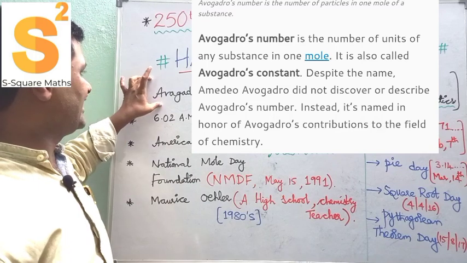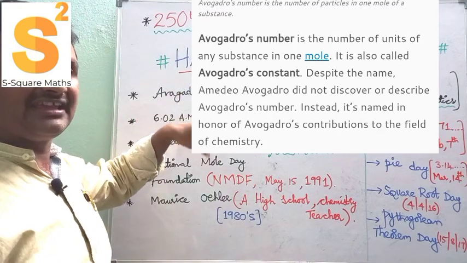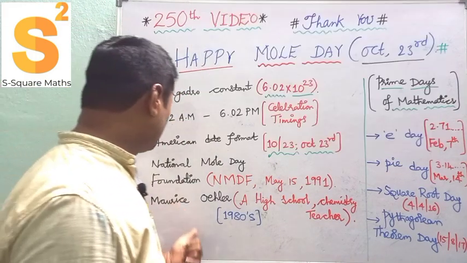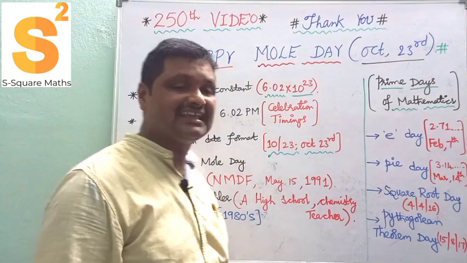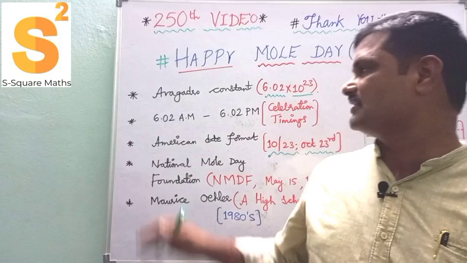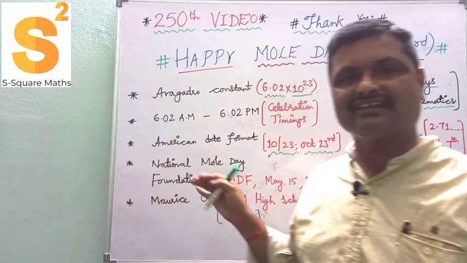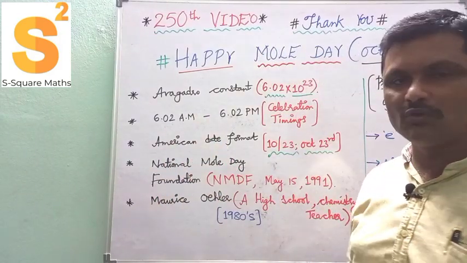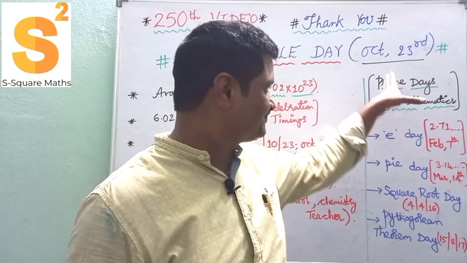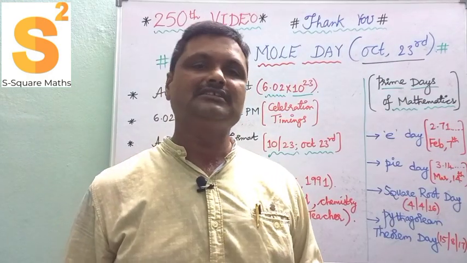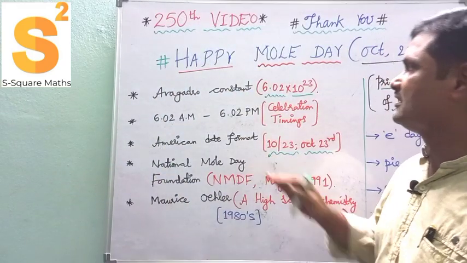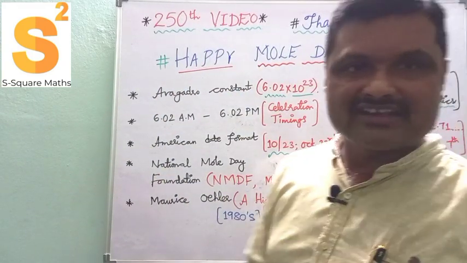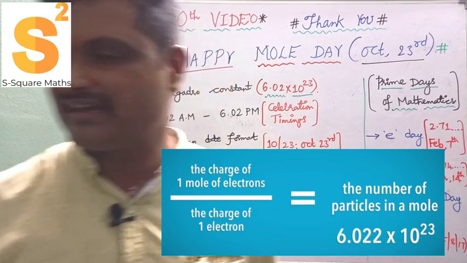Actually, it was developed from the Avogadro constant, but the day was decided by Maurice Holler, a high school chemistry teacher in the 1980s. So these are the key points and the introduction of our Mole Day, and this is one of the prime days of mathematics. So let us go through some more points orally here.